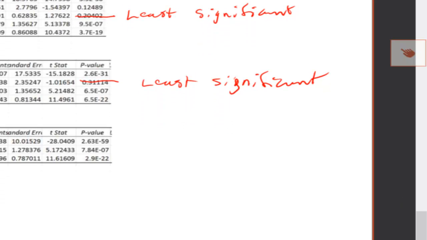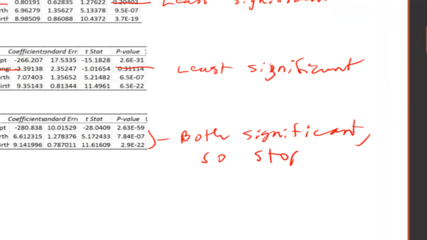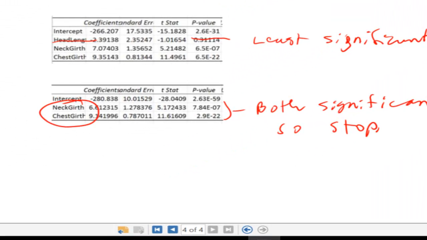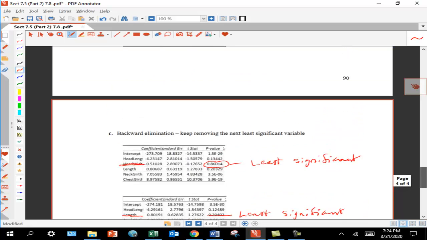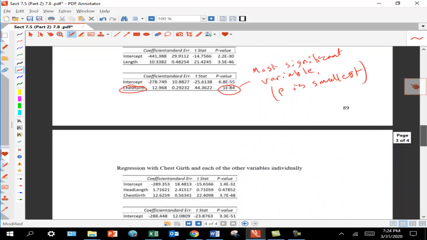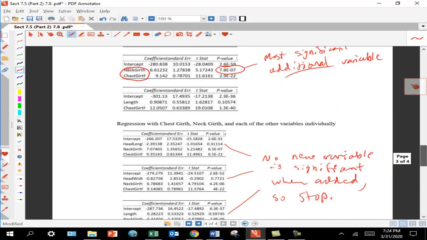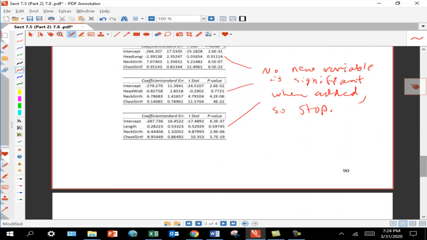I've done this before actually, and they are both significant. The p-values are both less than 0.05. So stop removing predictors and use these. You notice in this case, I actually ended up in the same place when I did the backward elimination method as I did when I used the forward selection method. That doesn't always happen. You don't necessarily end up with the same model when you add as when you subtract.